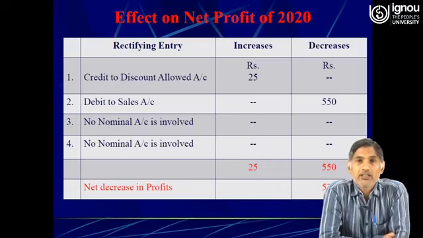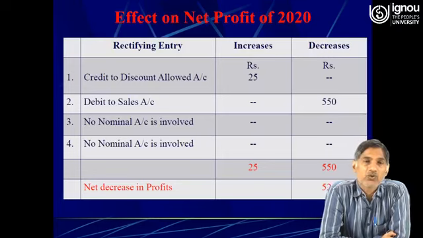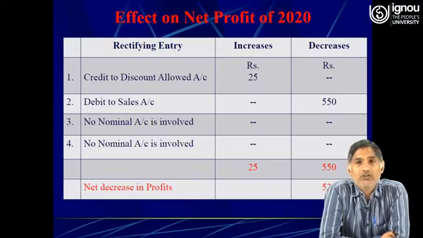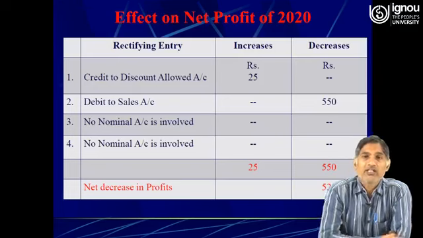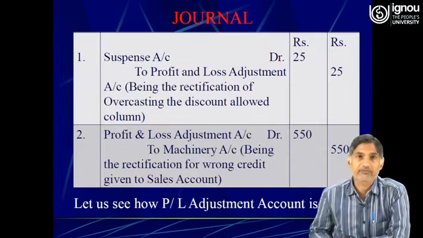So here the net effect is rupees 525, because it increases by rupees 25 and decreases by 550. Therefore there is a net decrease in profit of rupees 525.